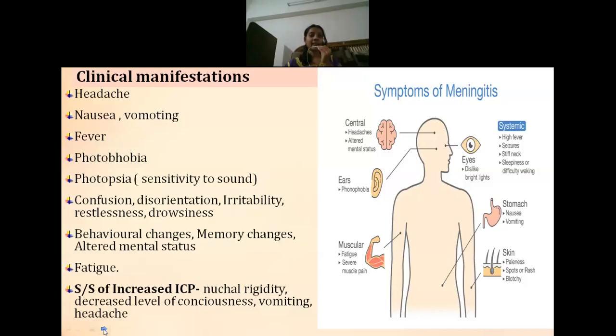They will be restless and drowsy. Changes in behavior are seen. Then changes in consciousness. They may not be alert, so drowsiness and stupor are also seen. Sometimes memory changes happen, excess fatigue is present, and they can have signs and symptoms of increased ICP, like neck rigidity, decreased level of consciousness, nausea, vomiting, headache, and drowsiness.